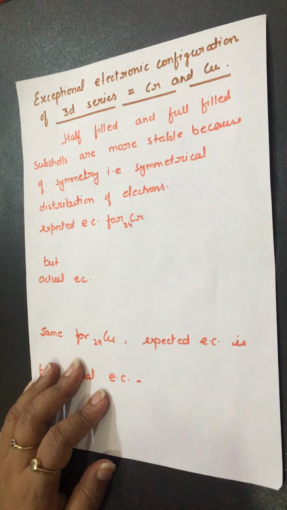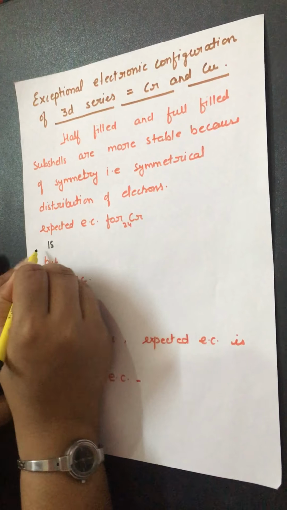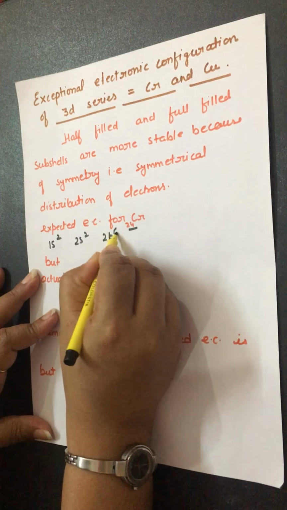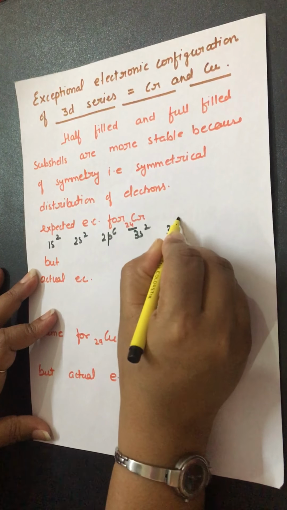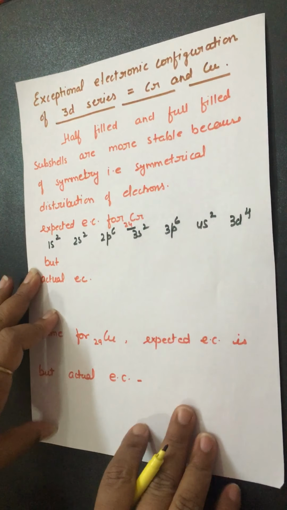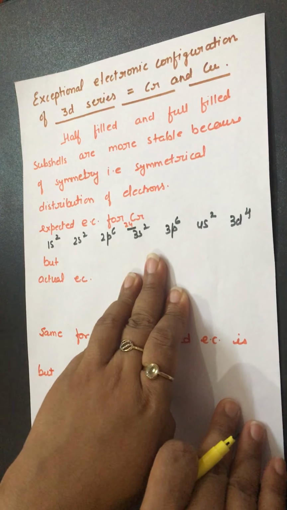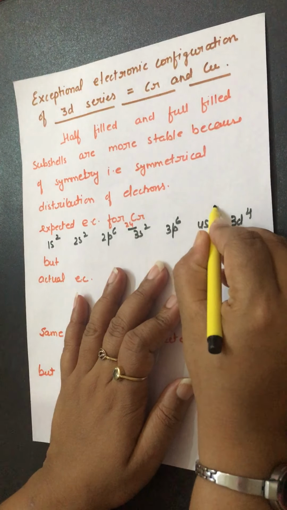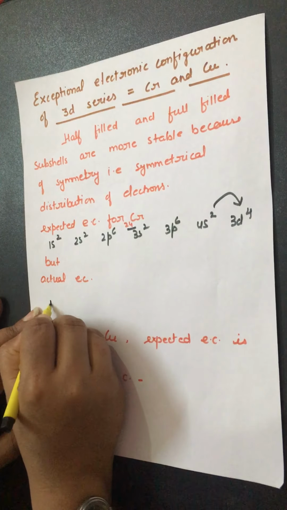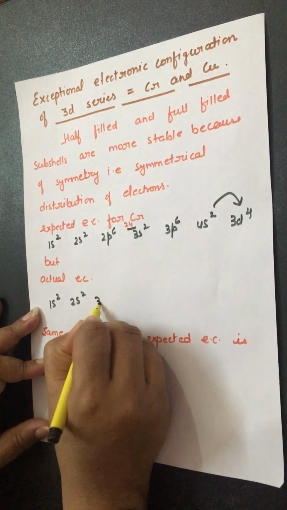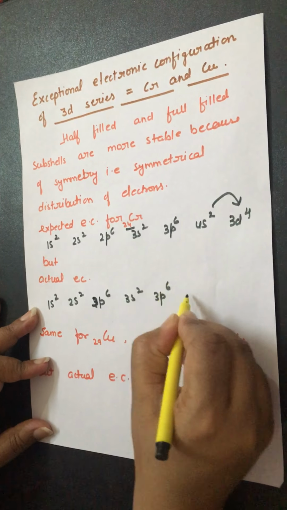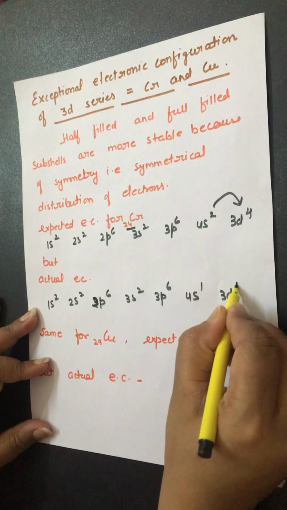In chromium, what was the expected EC? Its atomic number is 24. 1s2, 2s2, 2p6, 3s2, 3p6, 4s2 and 3d4. Right? It was according to the Aufbau rule. But what happens? One electron moves from 4s to the 3d. And what does the actual EC become? 1s2, 2s2, 2p6, 3s2, 3p6, 4s1 and 3d5.